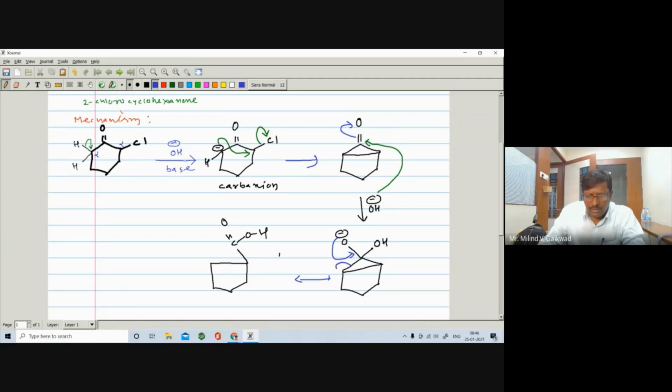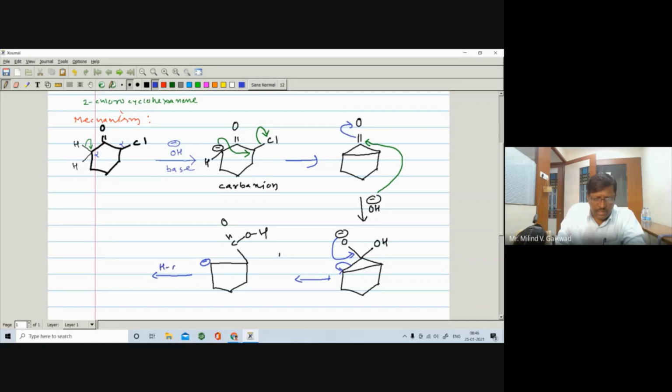So this will open on this carbon. So this C becomes negative, right? As this opens here, you are having such type of carbon. C becomes negative, and further it undergoes protonation in the presence of acid or water, right?